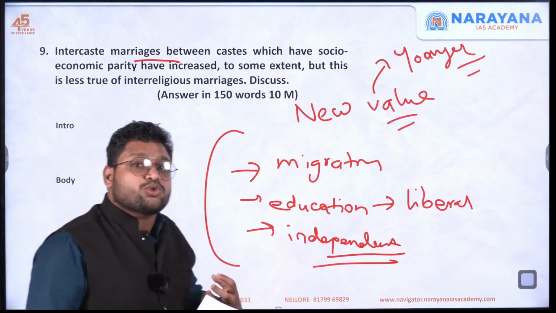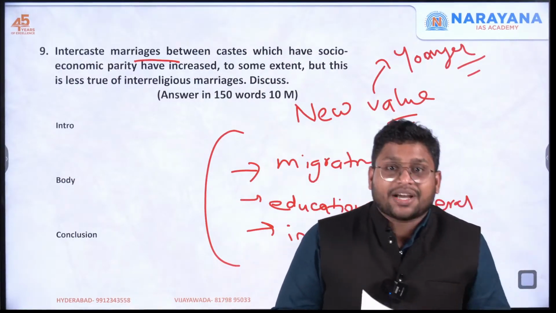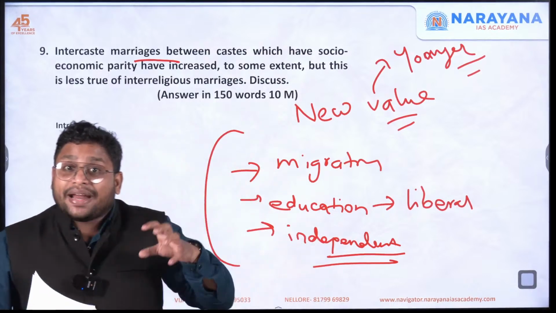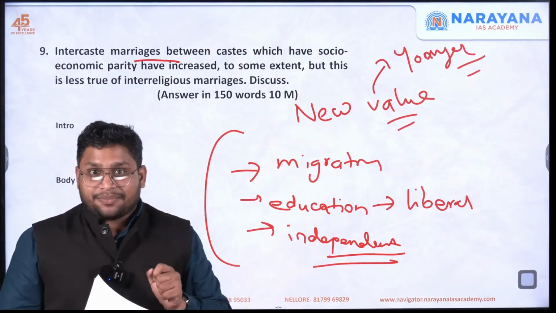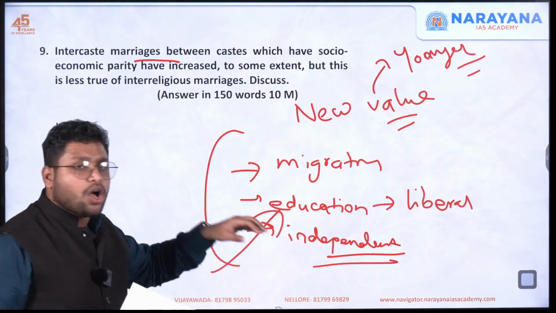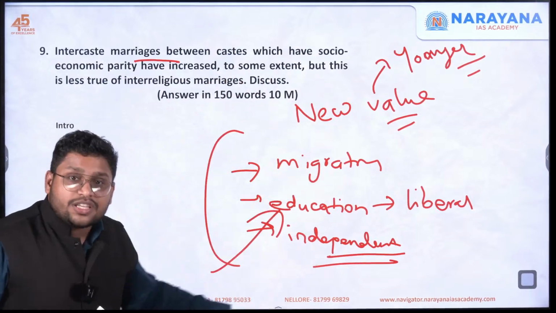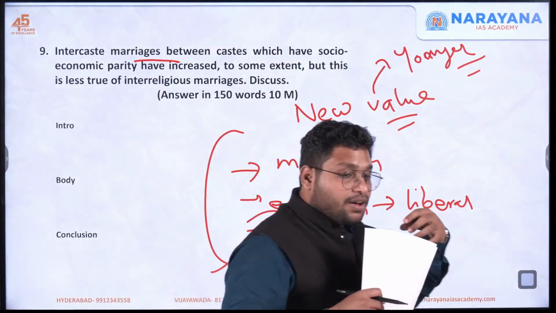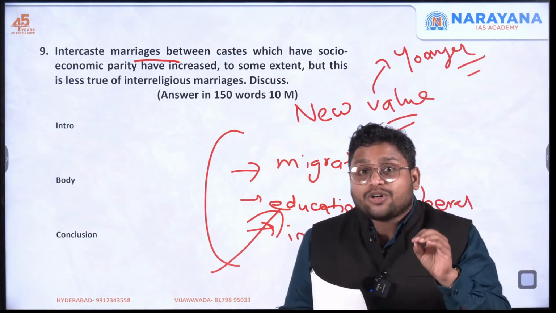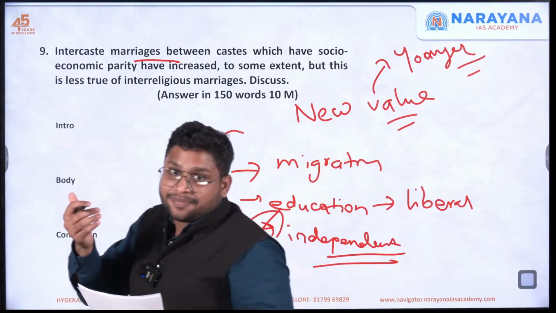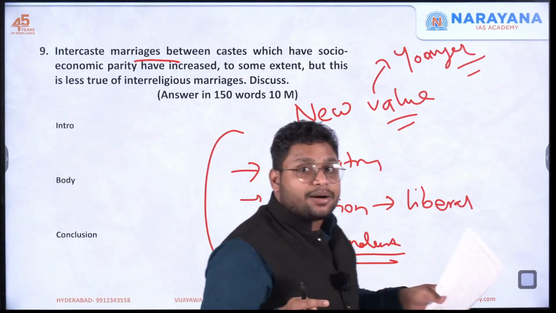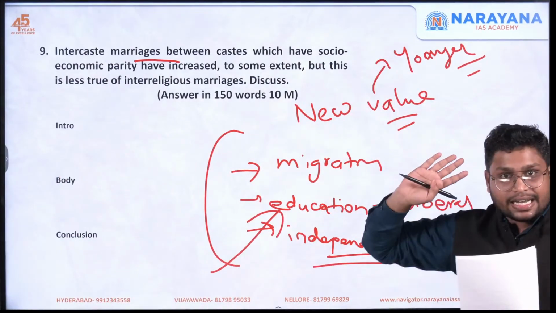For example, when you used to live in villages, there was Khap Panchayat, there was Caste Panchayat. They used to ensure that the law or rule made by them is implemented strictly. But nowadays, because people are migrating, they are educated also, they know about the law, they know about their rights, all of these phenomena are leading to a situation wherein these panchayats, caste panchayats, are not able to influence people to that extent. And so these traditional norms somehow are getting disturbed and people are going ahead with intercaste marriages.